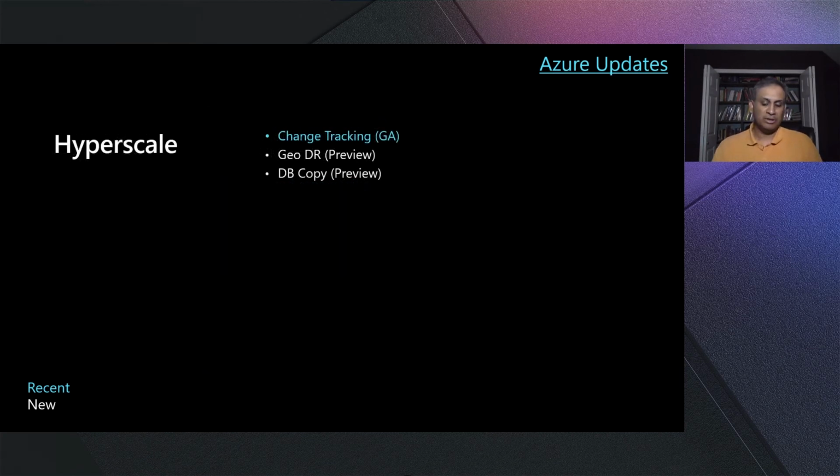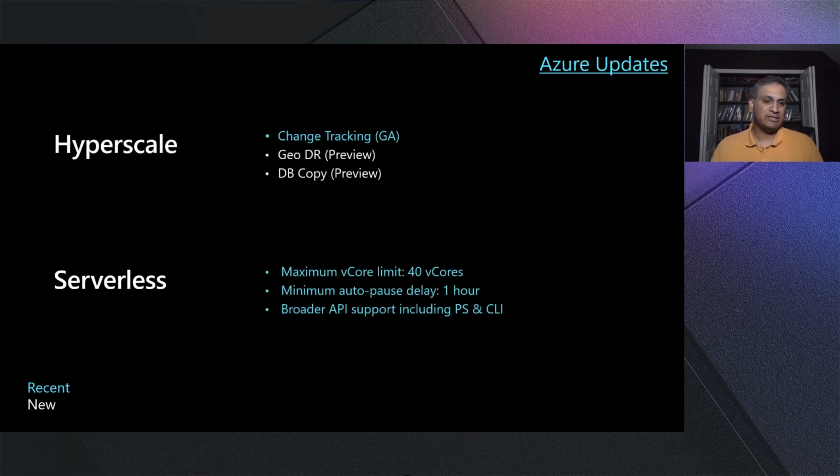Now moving on to the other new tiers on the database side. Hyperscale, we are launching the preview for GeoDR. So you can set up a DR replica for your hyperscale in a different region of choice, as well as do database copies to other regions. So both are available today. And also we recently announced GA of change tracking, so you can do change feed kind of operations on your database.